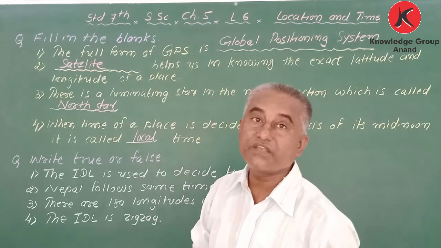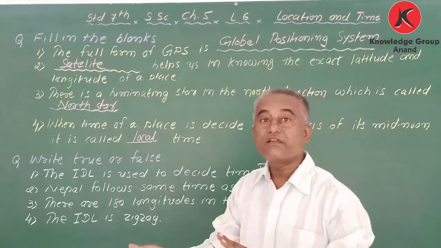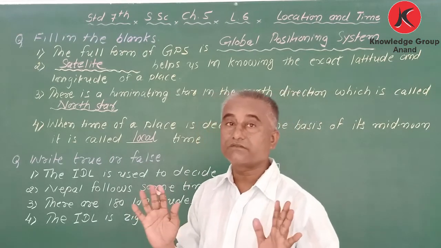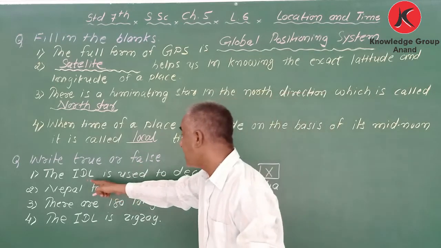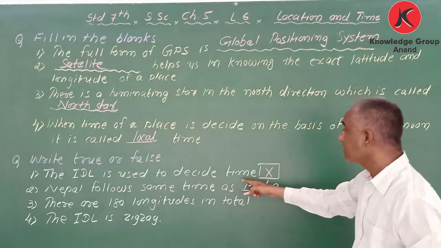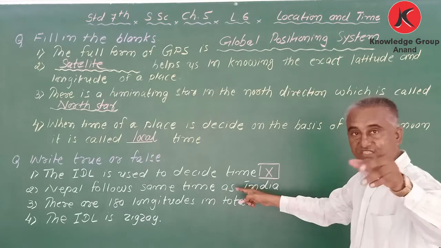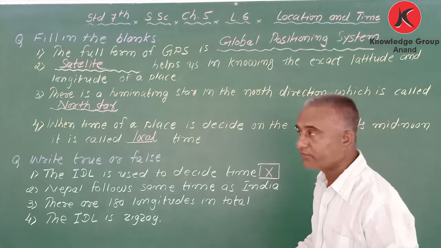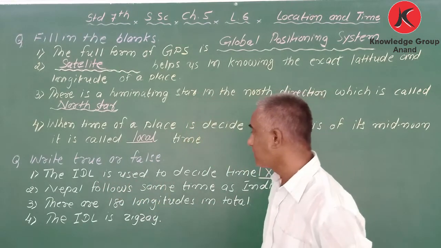GMT, Greenwich Mean Time. The ideal means the international dateline, that is different. Here I have asked whether the ideal is used to decide time. No, my dear student, ideal is not used for that. GMT is there, Greenwich Mean Time, not this one. So here I have written wrong.